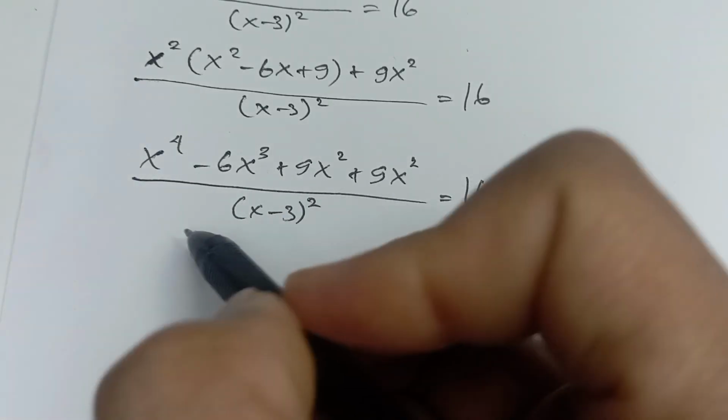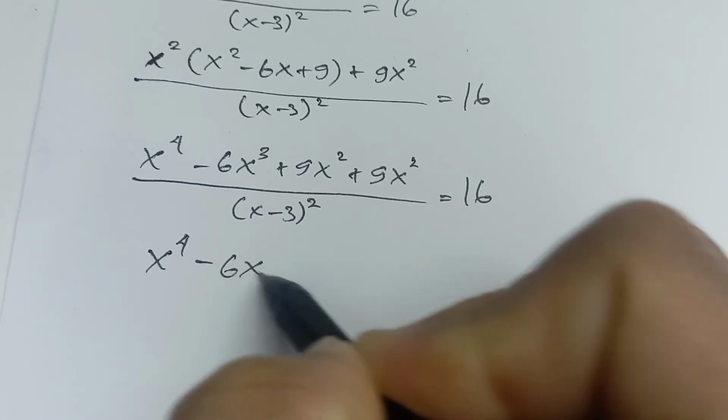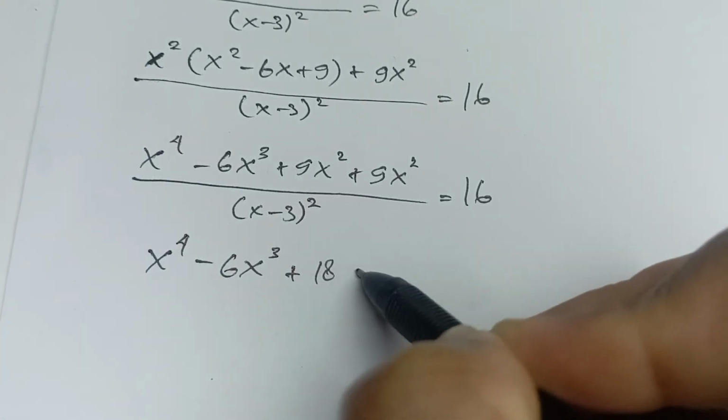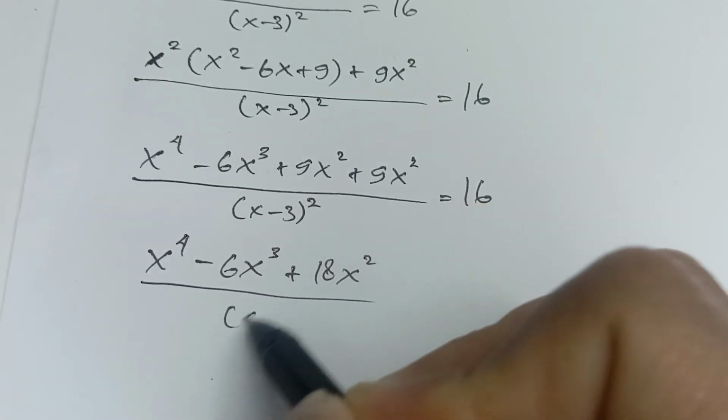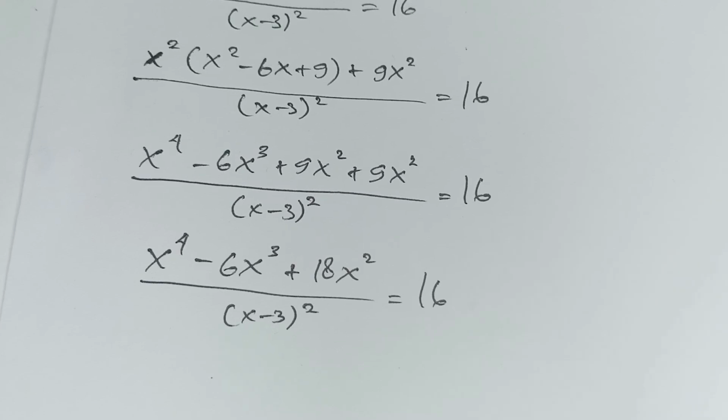From this we have x to the power of 4 minus 6x cubed plus 18x squared over (x minus 3) squared equals 16.